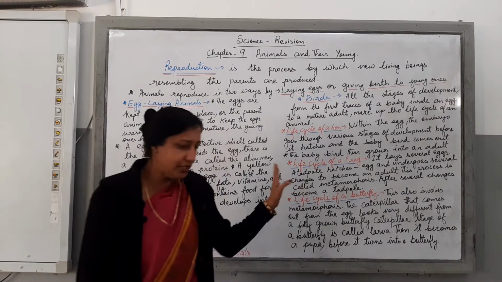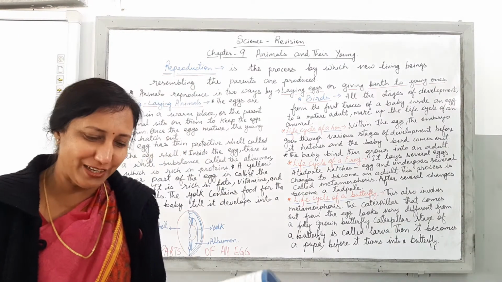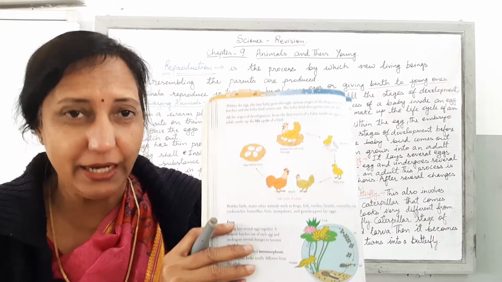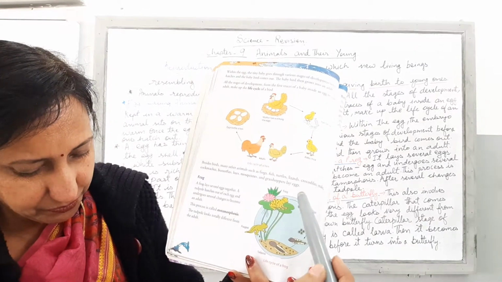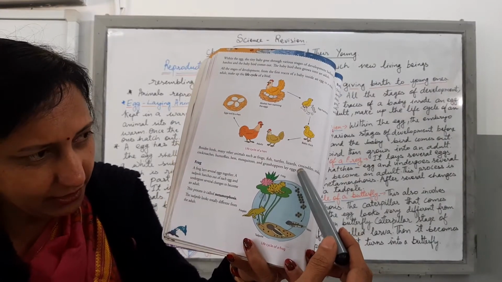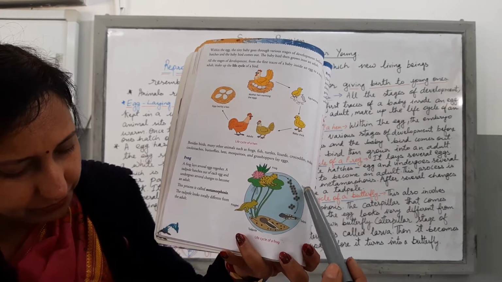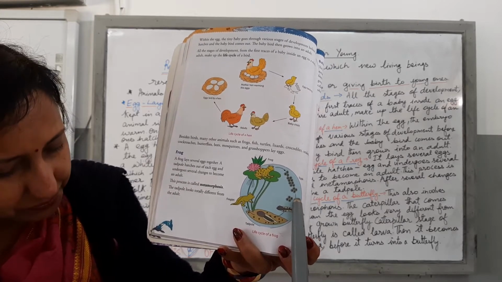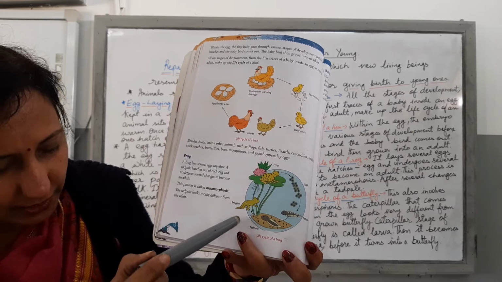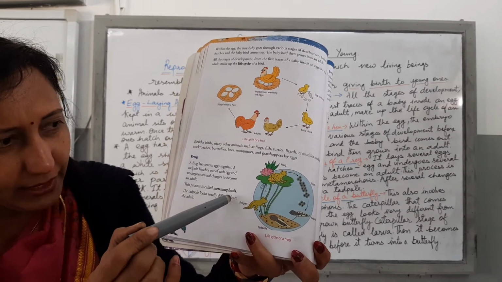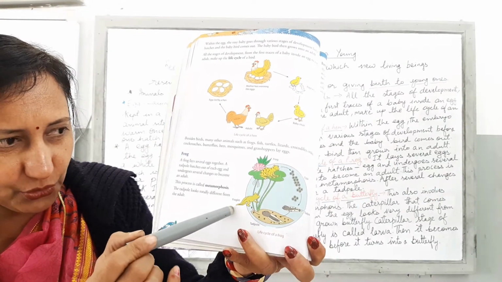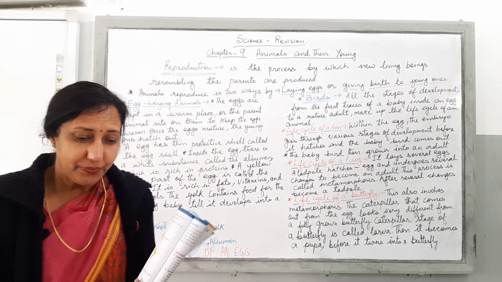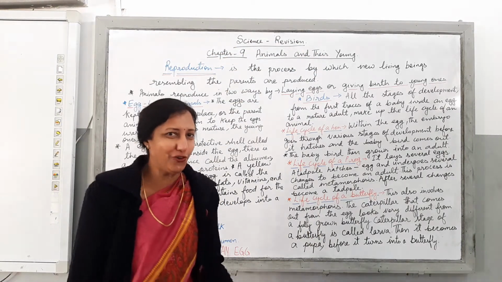So here I can show this process of metamorphosis with the help of a diagram given in your textbook. Here, children, you can see the frogs. Then you can see the eggs being laid, a lot of eggs. Then you can see the tadpole, and another stage of the tadpole. Then there is a froglet which has a tail behind, and then it is growing into an adult. So this is how it happens in the life cycle of a frog.